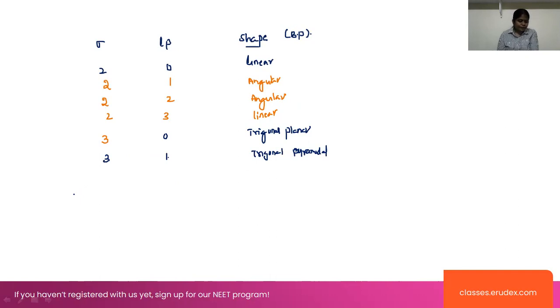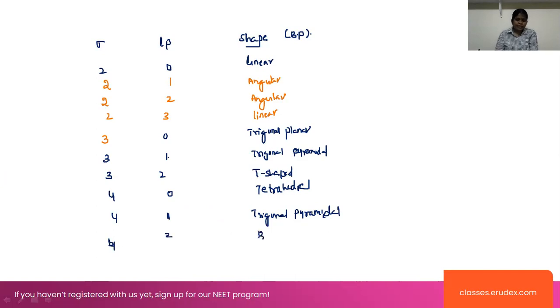Coming to 3,2, this is T-shaped. Now look at 4,0, this will be the tetrahedral structure. When four bond pairs and one lone pair are present, that is the pyramidal, or trigonal pyramidal structure. And the next one is 4,2, which is said to be the bent shape.